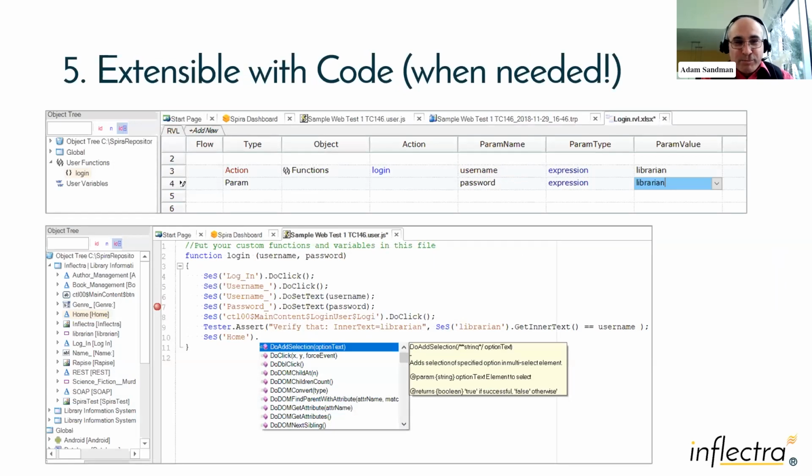But when you do have more experienced people on the team, it doesn't frustrate them because they can also extend with code when they need. So it gives you the best of both worlds. It gives you the ability to have a codeless framework, which for simple test automation, a business user could do. But once you get into more complex scenarios, your automation engineers can extend what they're doing with code, with more complex automation scenarios with frameworks, reusability, building an automation framework that's going to be maintainable as opposed to just a bunch of recorded scripts. So it gives you the best of both worlds.